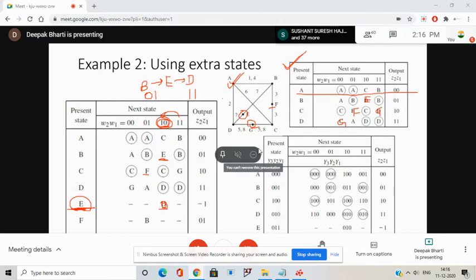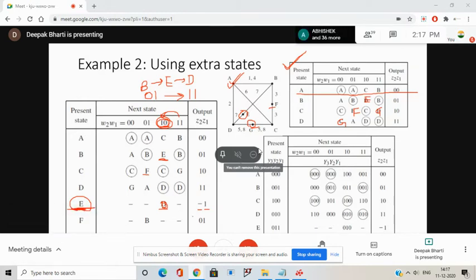It means if I do not want any glitch, what will be my Z1? Z1 will be 1. And my Z2 will be a dash, unspecified. Is it okay? Yes, sir.